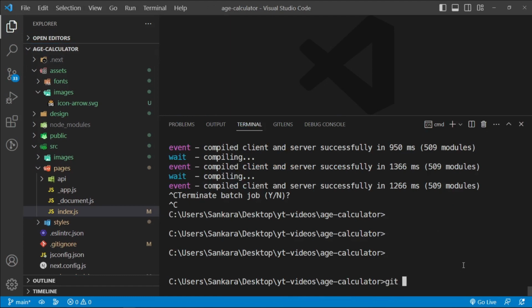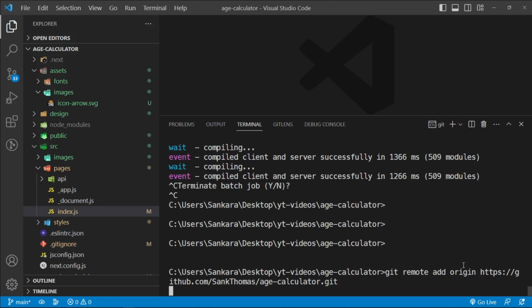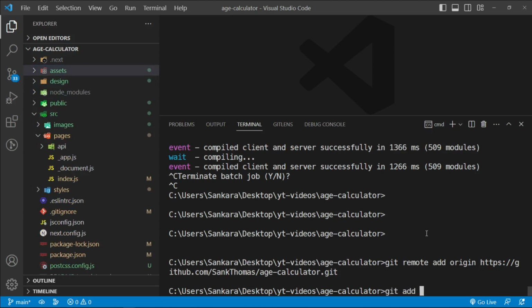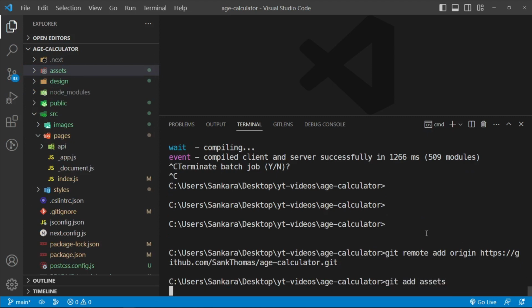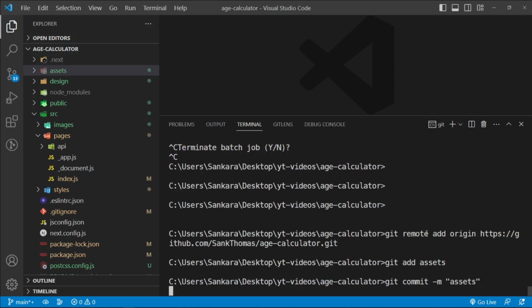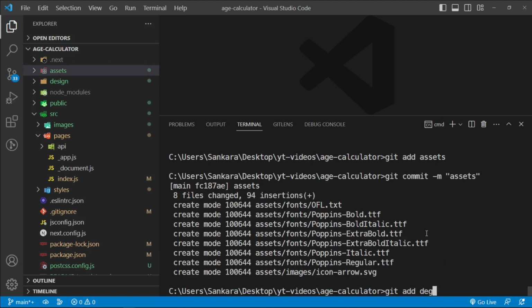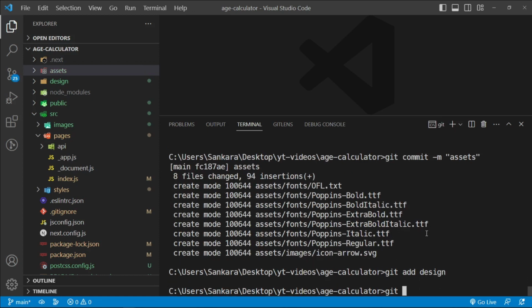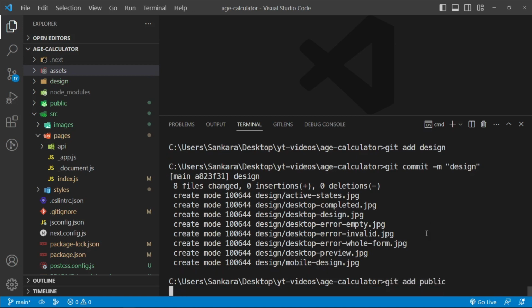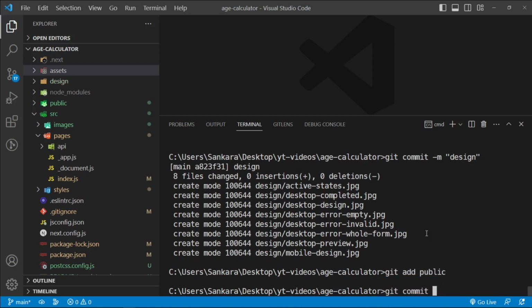Let's say git remote add origin, and then paste in our link. Then let's say git add assets, then git commit, we'll say these are called assets, and then git add design, and git commit -m, let's say design, let's say git add public, and then git commit, let's say public.